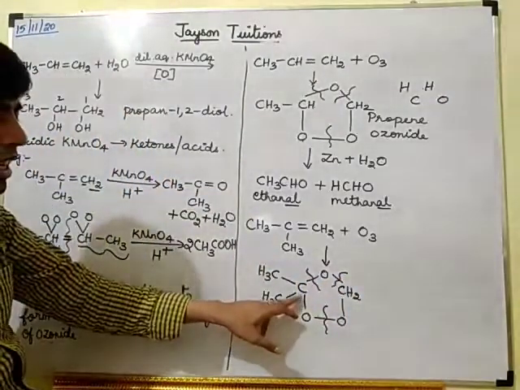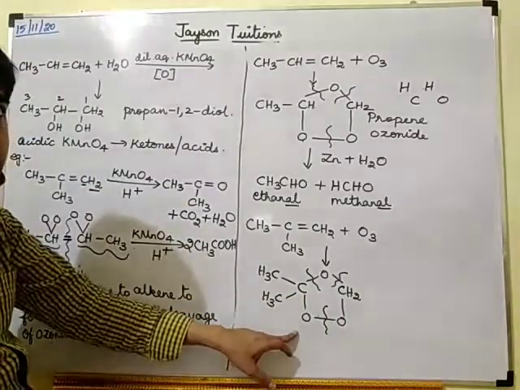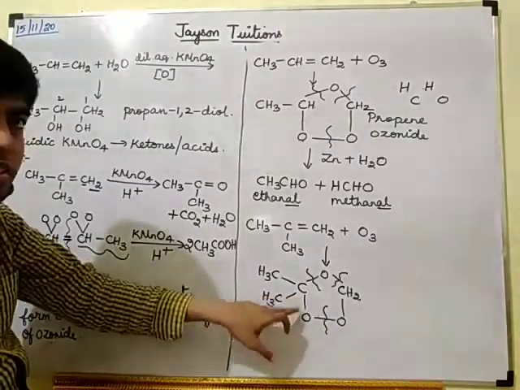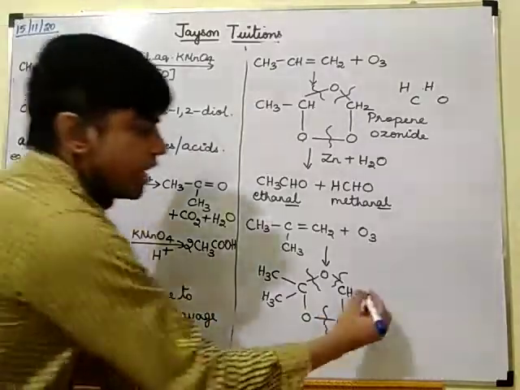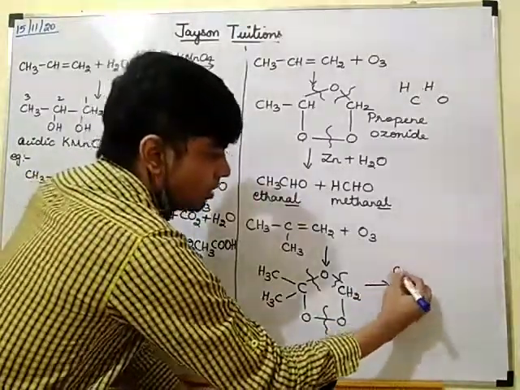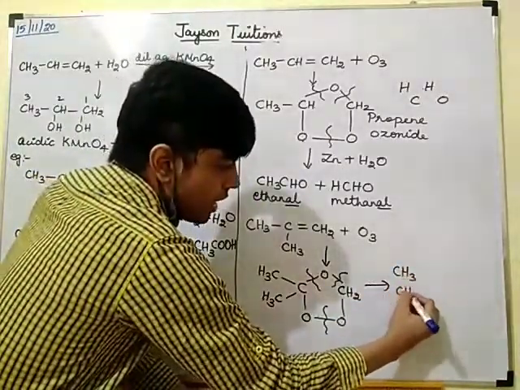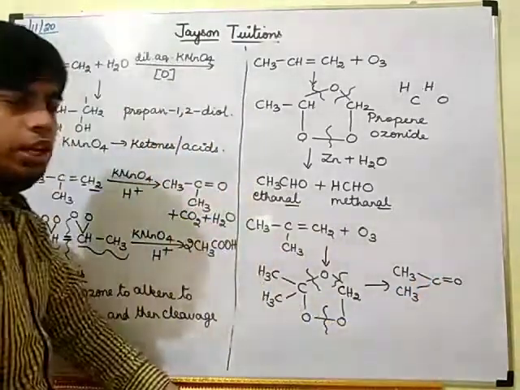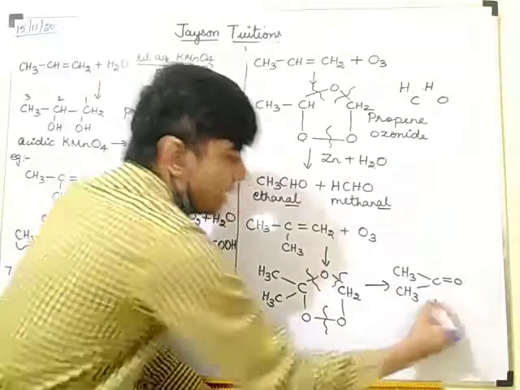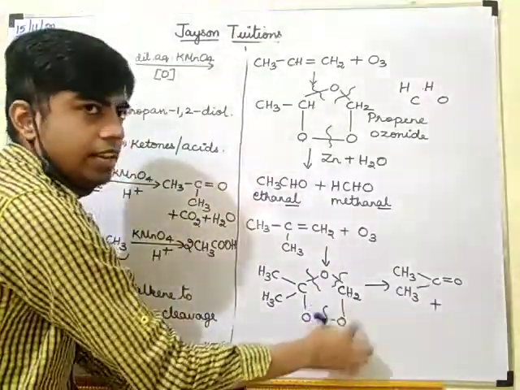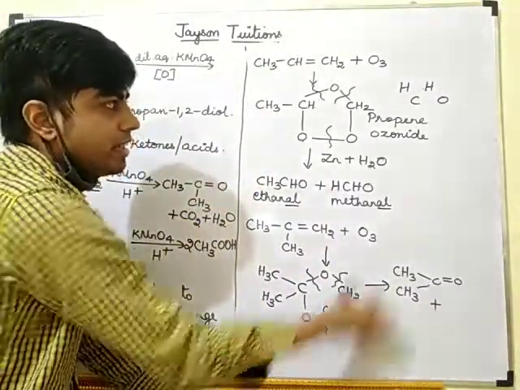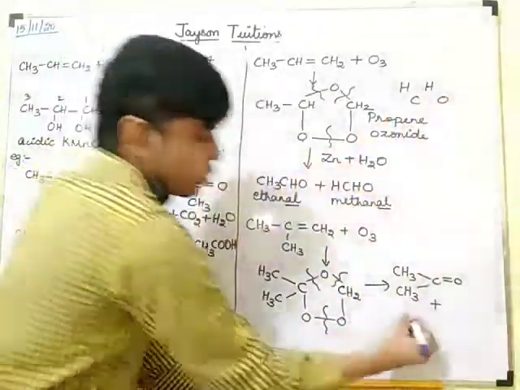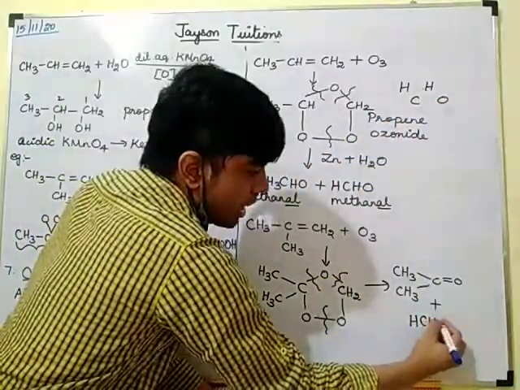See here I am not getting CHO. Here I am getting a ketone, CO only I am getting. So what I will be getting here? CH3, CH3, C double bond O. Ketone I will be getting. Plus remaining this I will write as HCHO.